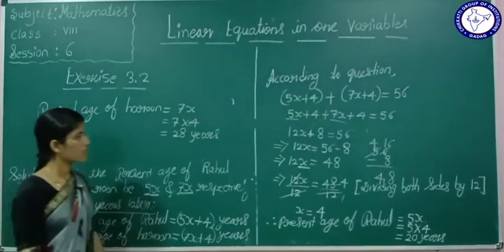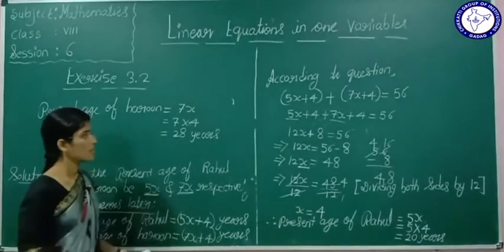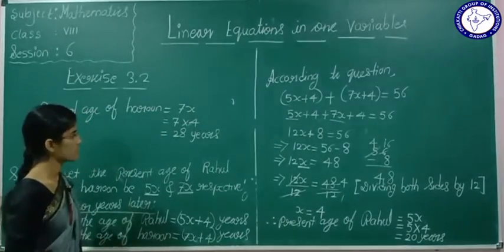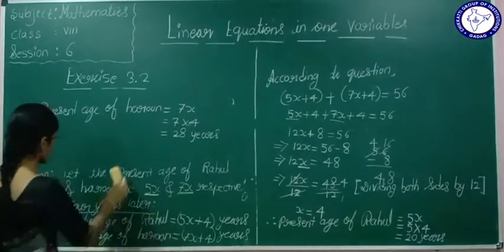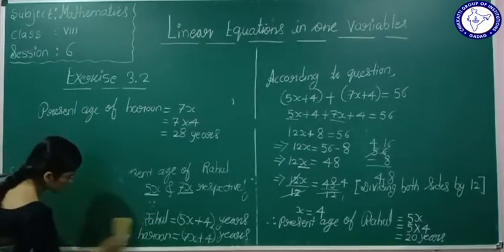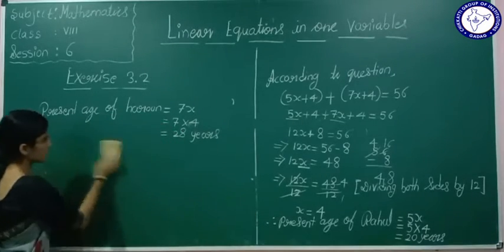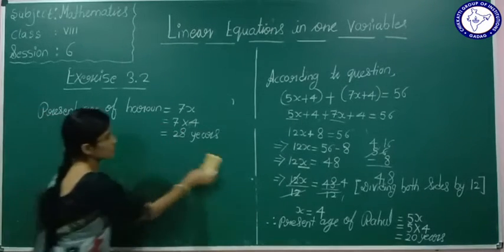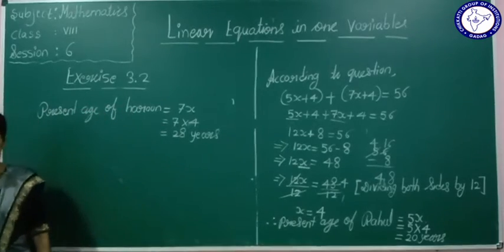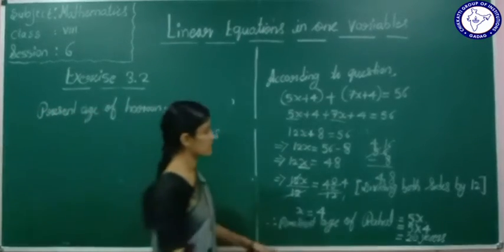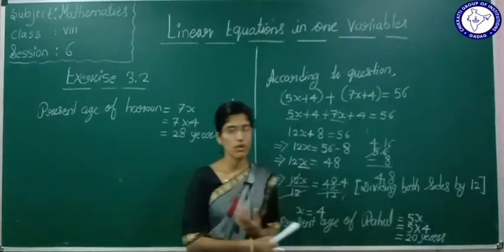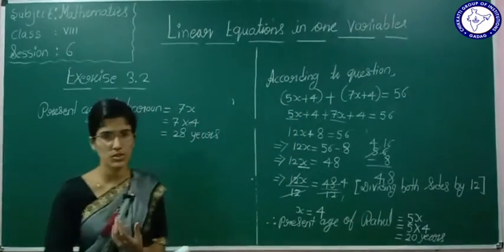You can do the verification and see whether the result comes as they told.